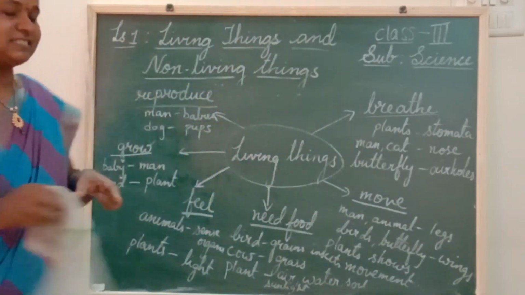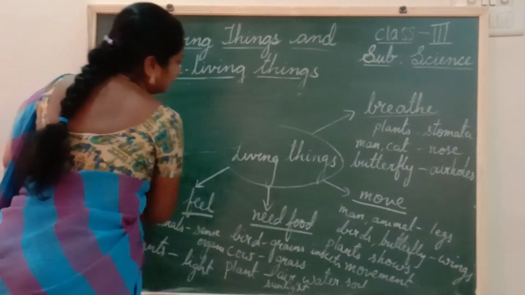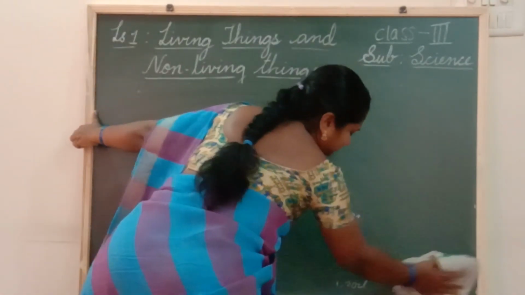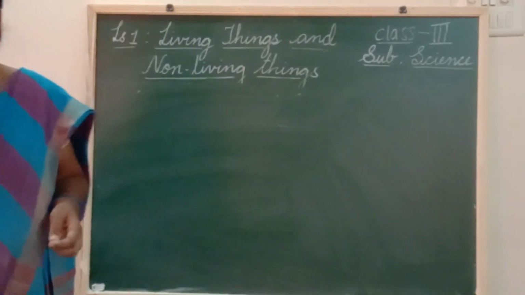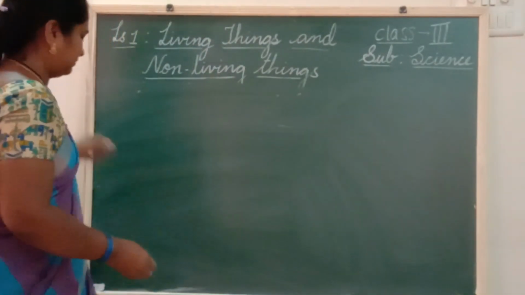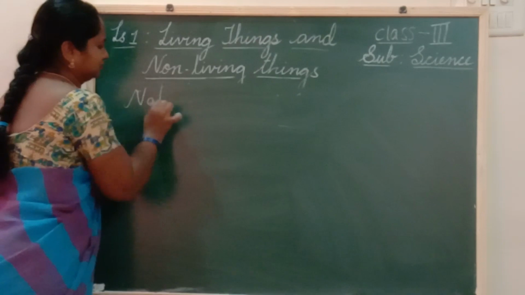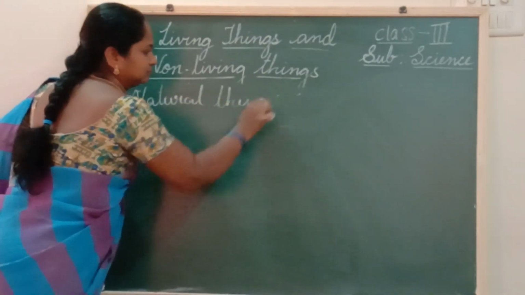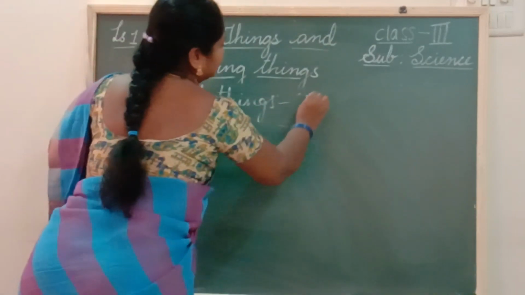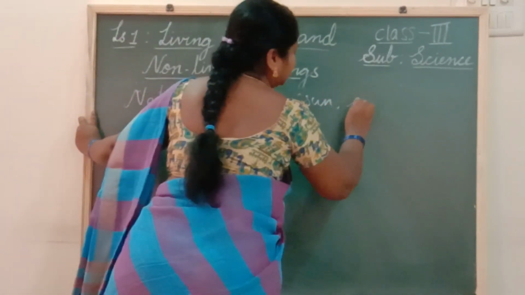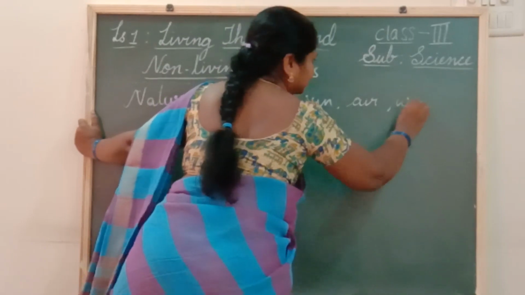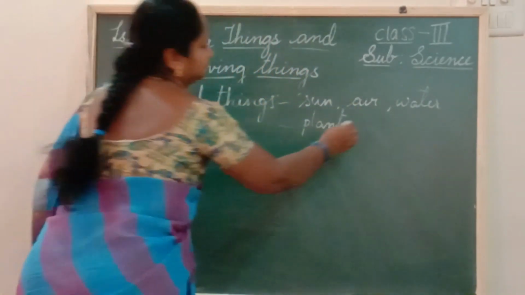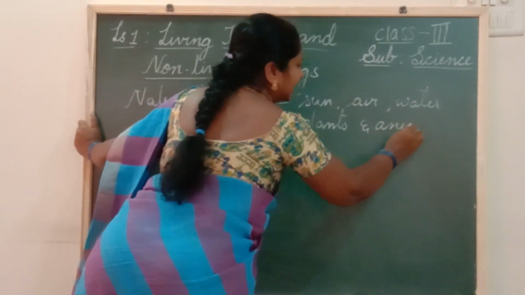And next we had discussed about man-made things and natural things. What are natural things, children? The things which are present in the world naturally. Those are natural things. What are the examples of natural things? Yes? Sun, air, water, plants and animals. These are natural things.